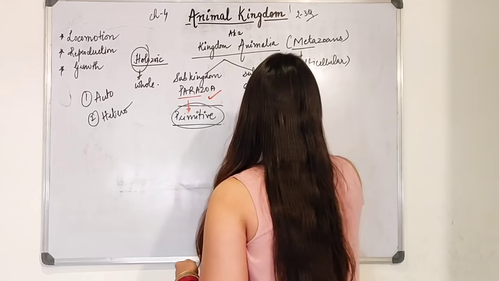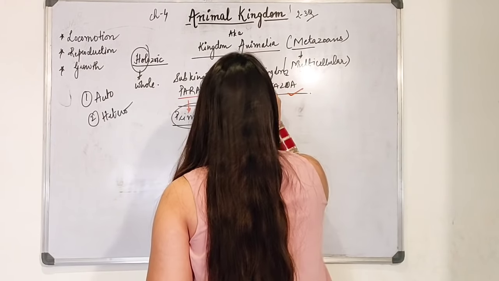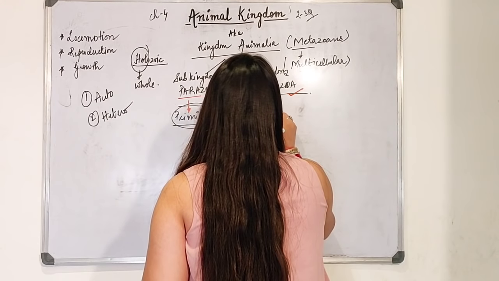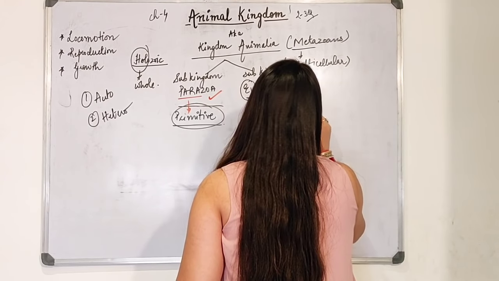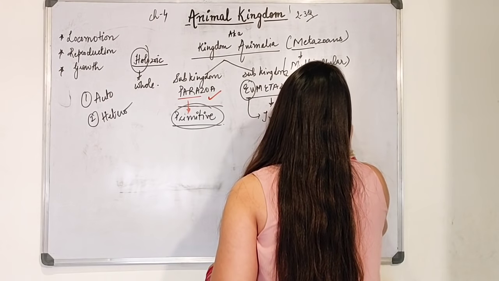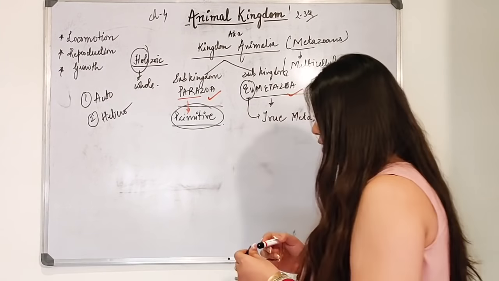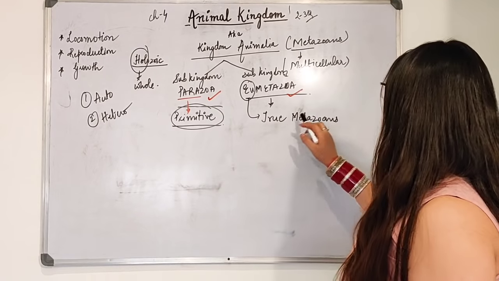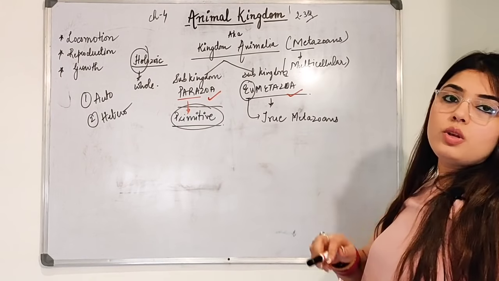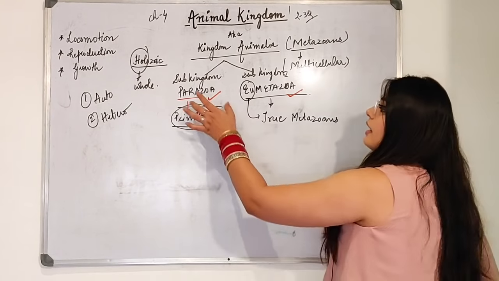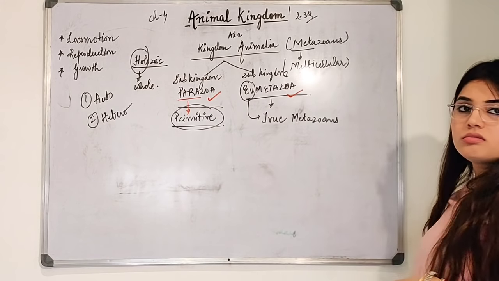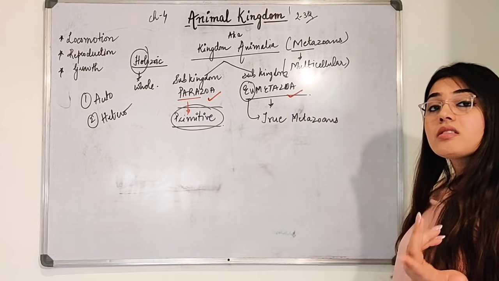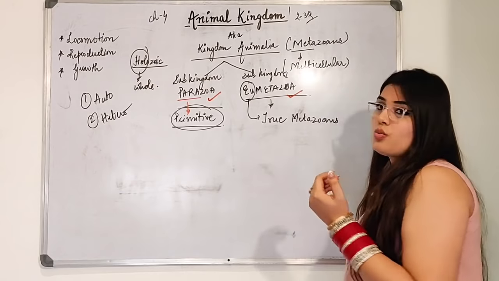And Eumetazoa. Eu means true. So this means true metazoans. Okay? That means they are truly multicellular. But here Parazoa means it is a primitive metazoa. That means what? It is the oldest one.